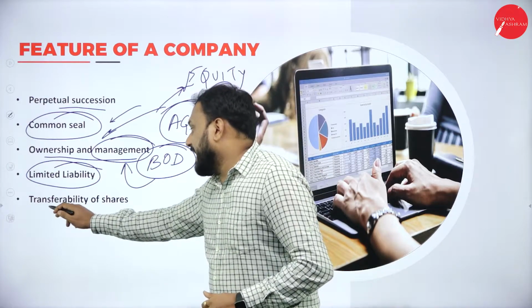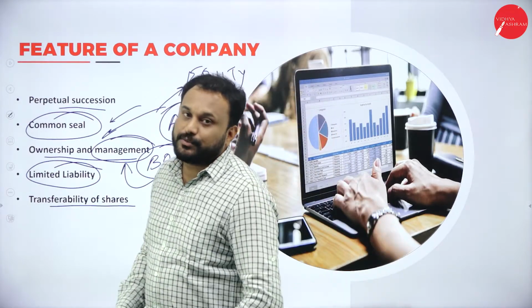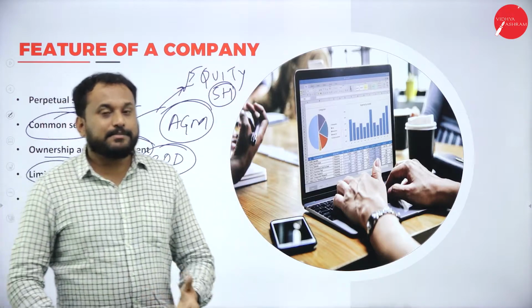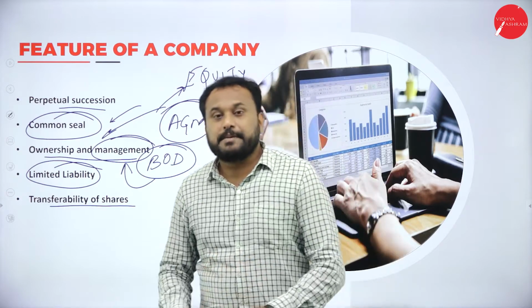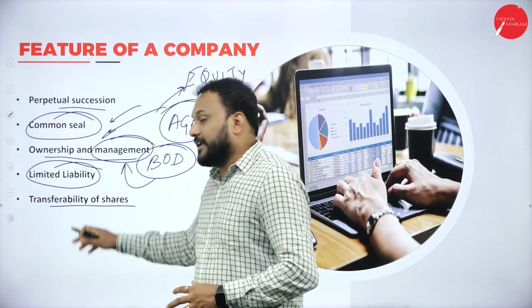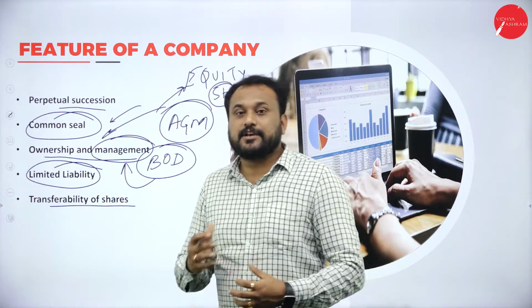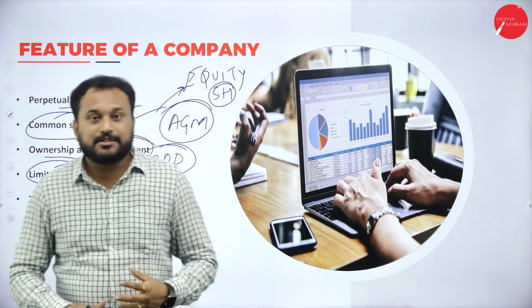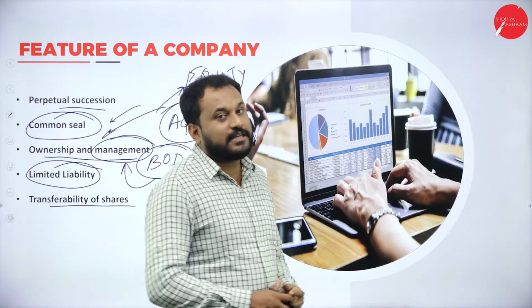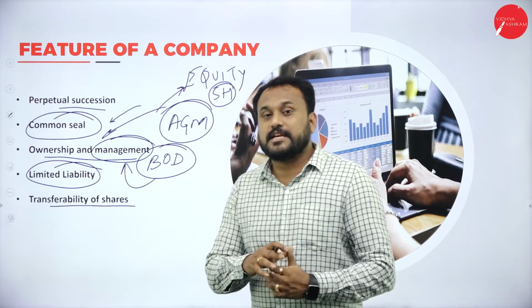Next one is transferability of shares. This is a very important feature which you should know. There are two types of company, as I told you, public company and private company. There are a few companies where transfer of shares is very easy, but there are a few companies where transferability of shares is very difficult. In a public company, we can easily transfer the shares, but when it comes to a private company, the shares are not transferred the way it is done in the public.